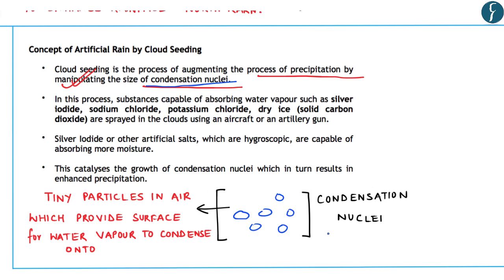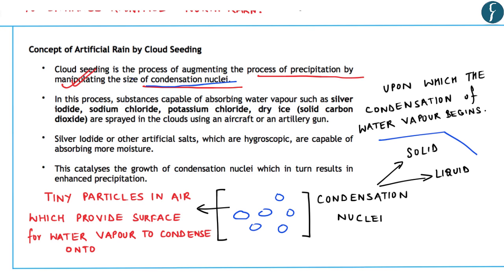So effectively these condensation nuclei are tiny suspended particles in the atmosphere which can be either solid or liquid, upon which the condensation of water vapor begins. So it says that cloud seeding is the process of augmenting or enhancing the process of precipitation by manipulating the size of condensation nuclei. So in this process of cloud seeding, the size of this condensation nuclei is manipulated.